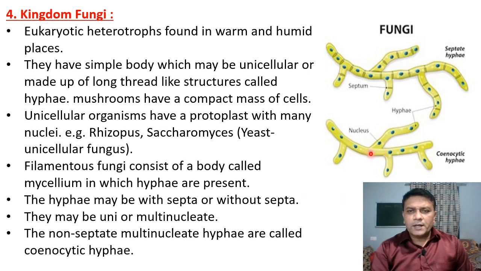So such multinucleate non-septate hyphae are also called cenocytic hyphae. So fungi are made up of thread-like structures called hyphae, while some fungi like mushrooms show cells which are compactly arranged.